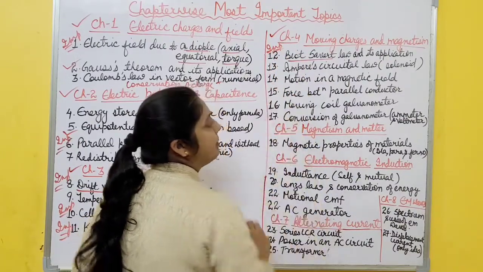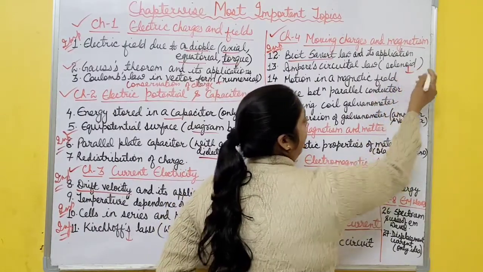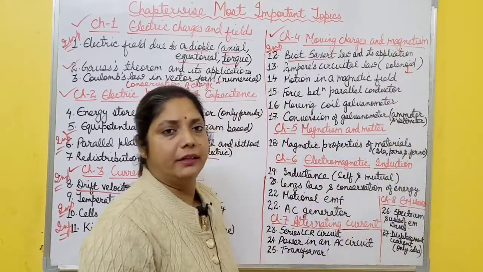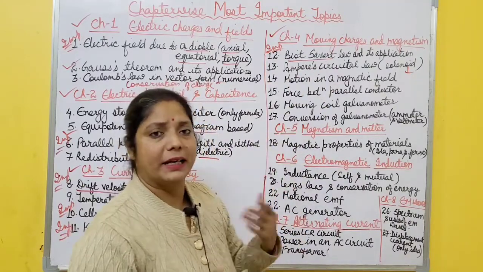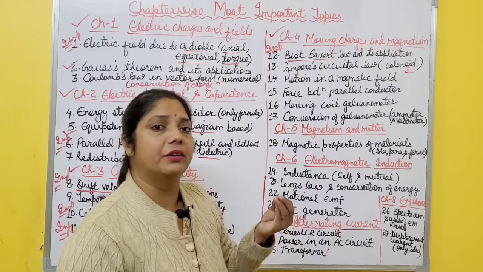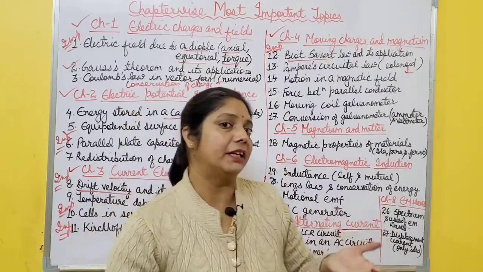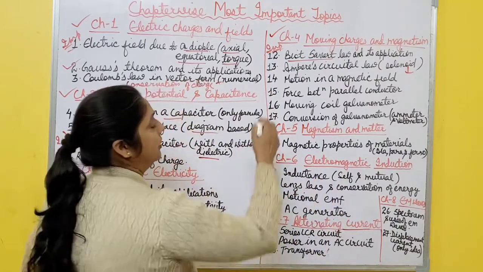Then next one is Ampere circuital law. You only need to have an idea about solenoid and toroid on the basis of Ampere circuital law, but no need to derive the magnetic field in case of a solenoid. Just revise what is the magnitude of magnetic field inside the solenoid, outside the solenoid, what is a solenoid, everything.